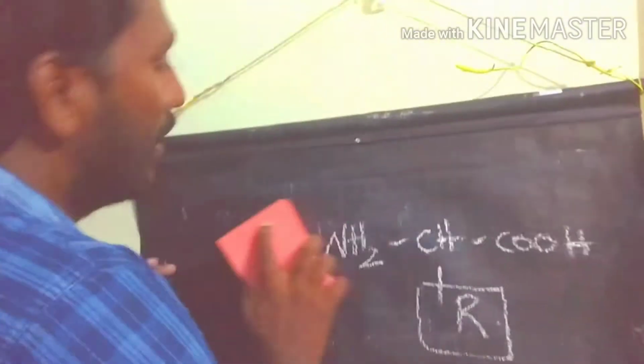Okay. The next classification is based on essential and non-essential amino acids. What is the difference between the essential and non-essential amino acids?